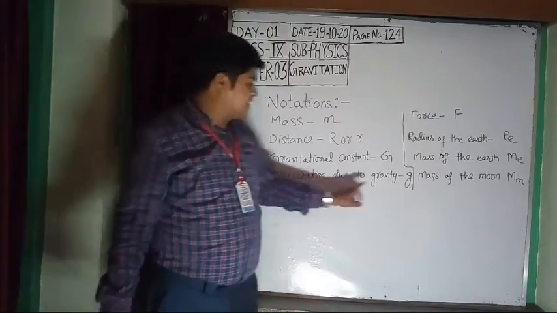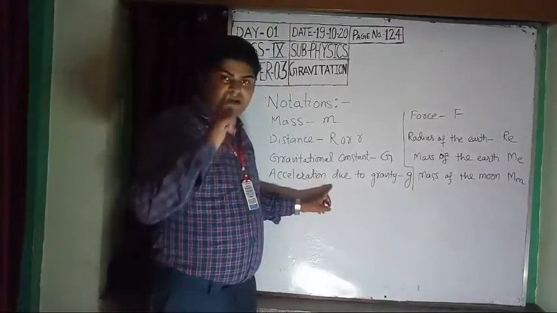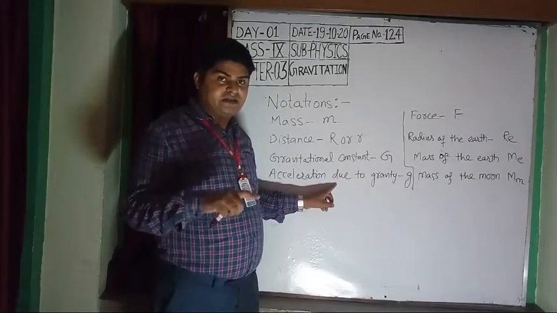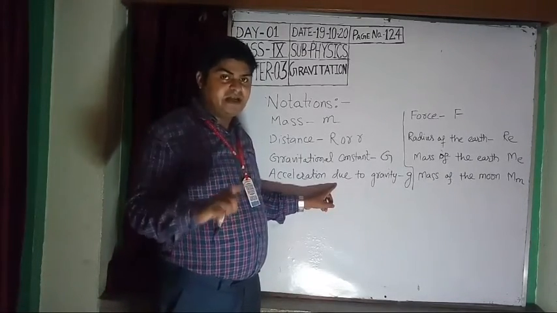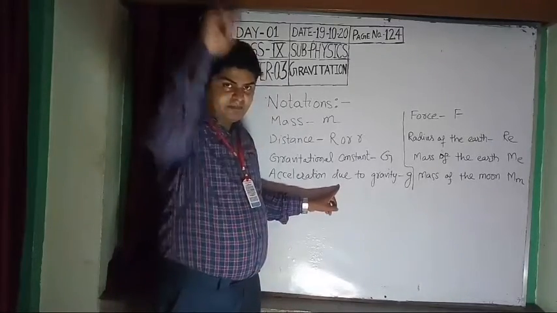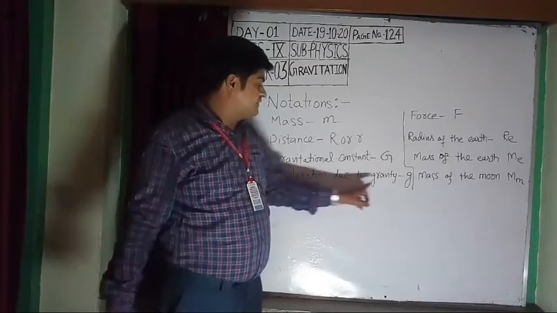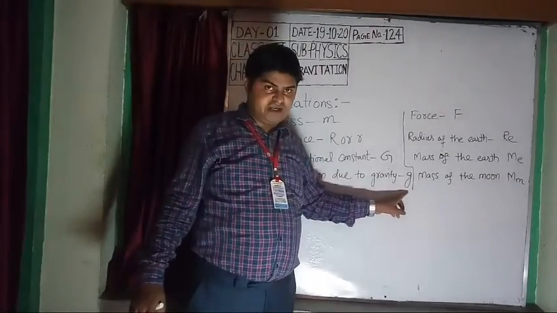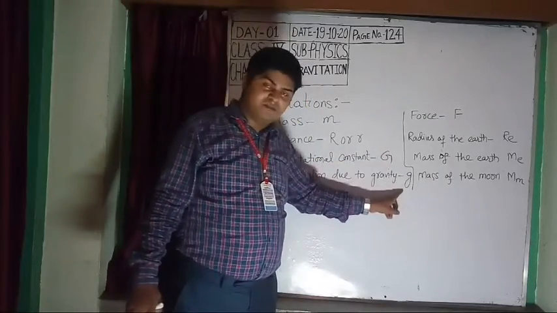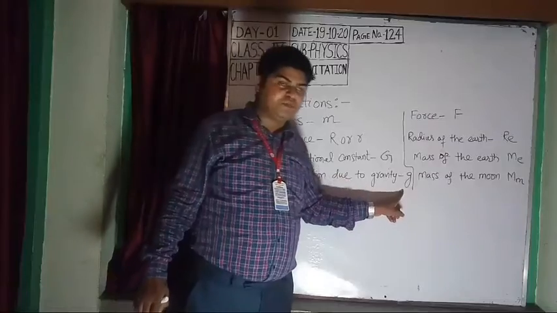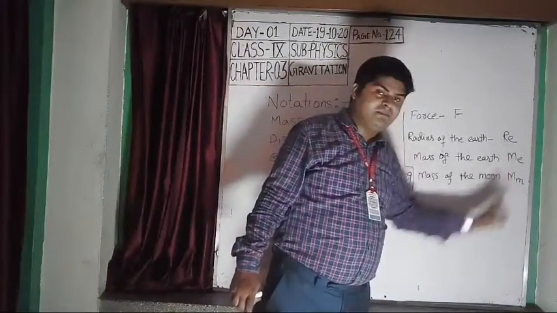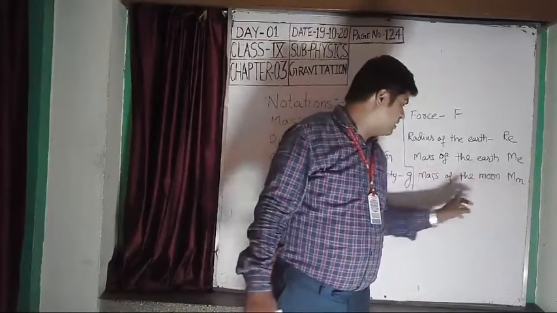Next, acceleration due to gravity. You have studied acceleration in chapter 1 in the horizontal direction, but here acceleration is in the vertical direction, upward to downward or downward to upward, so it is represented by a small g. Capital G's value is fixed, but a small g varies from place to place. Mass of the moon, MM: capital M for mass, small m for moon.